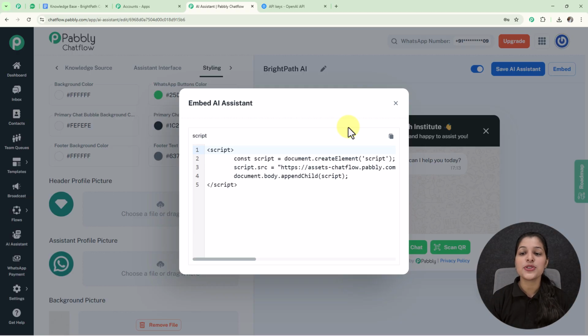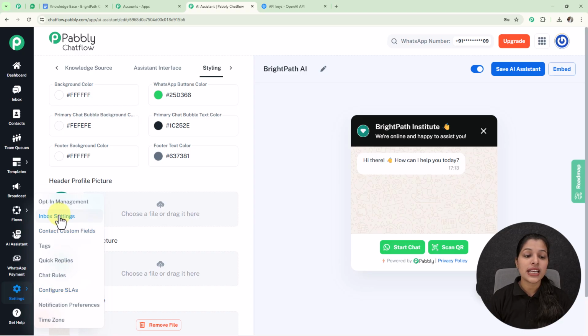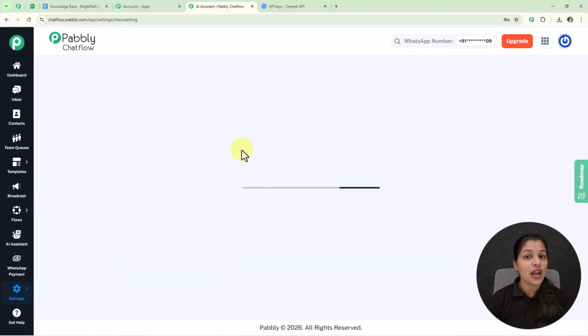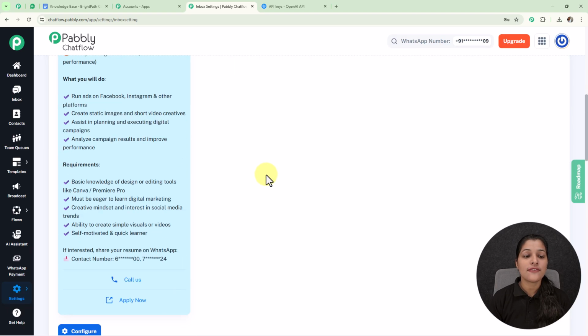And now I am going to show you how you can enable this AI assistant for all your contacts, or for a particular contact list, or for a particular chat. For enabling this AI assistant for all your contacts, you just have to go to the settings, where you can see this option of inbox settings, which you have to select, and you will land on this inbox settings page, where you just have to scroll down.